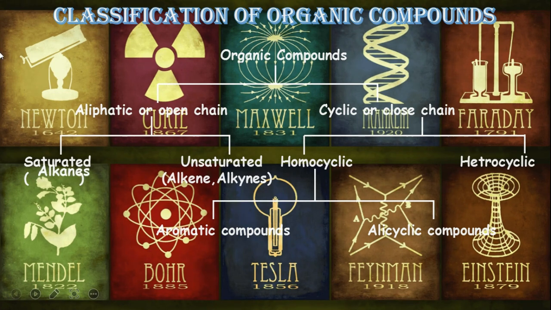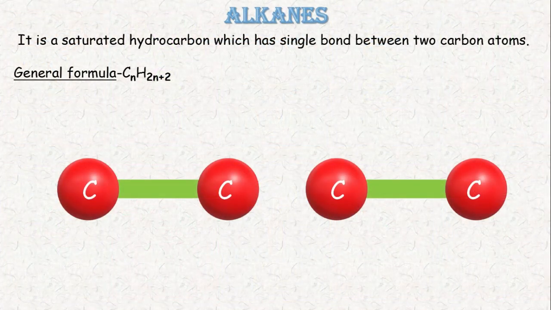Now, what are alkanes? It is a saturated hydrocarbon which has a single bond between two carbons. It means alkanes have a single bond between the carbons.